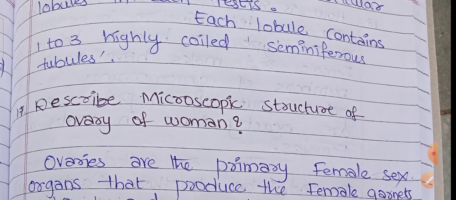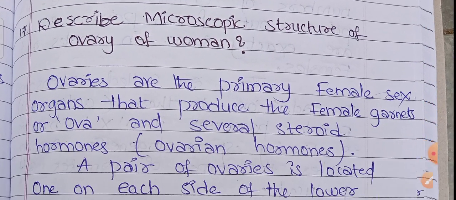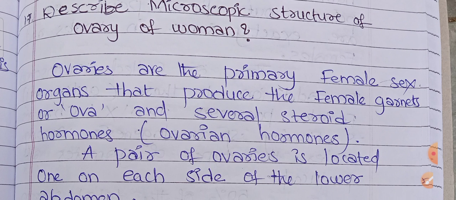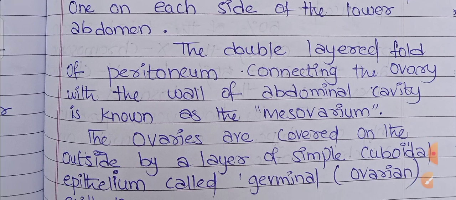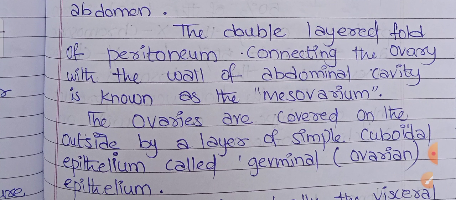Describe the microscopic structure of the ovary of women. Ovaries are the primary female sex organs that produce the female gametes or ova and several steroid hormones, the ovarian hormones. A pair of ovaries is located one on each side of the lower abdomen. The double-layered fold of peritoneum connecting the ovary with the wall of the abdominal cavity is known as the mesovarium.